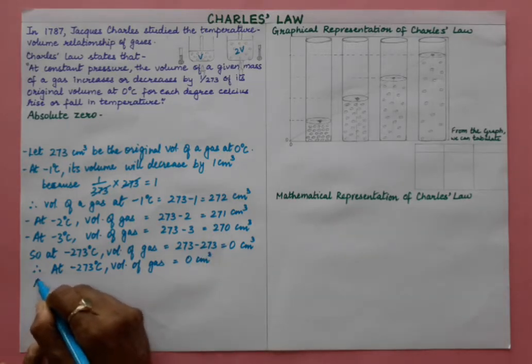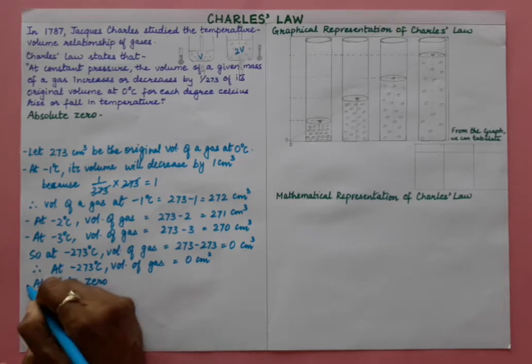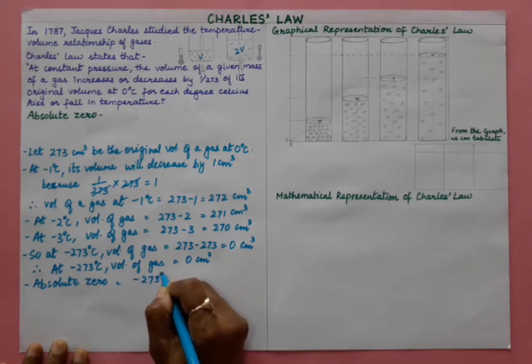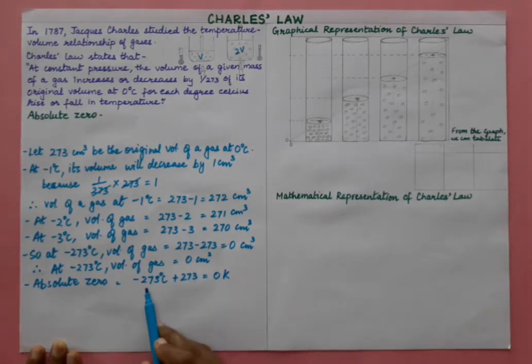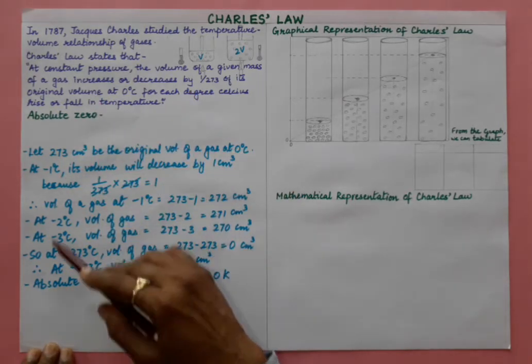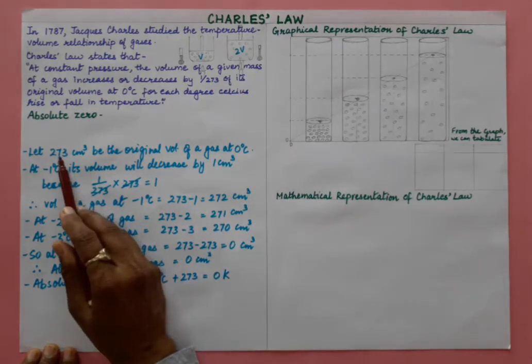And what is this? We call this absolute zero. So your absolute zero is equals to minus 273 degrees Celsius plus 273 is equals to 0 Kelvin. So minus 273 degrees Celsius and 0 Kelvin are the same temperature over here, right? Now by this, what have we understood? We understood that on decreasing or increasing the temperature by 1 degree Celsius, the volume will decrease or increase by 1 upon 273 of its original volume.